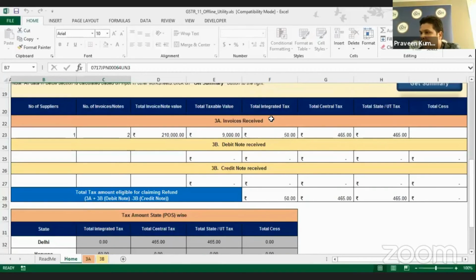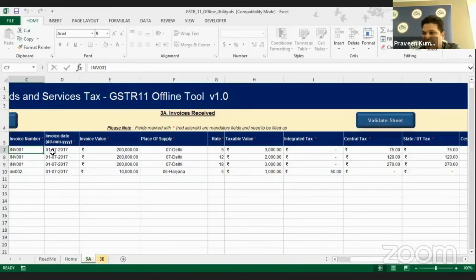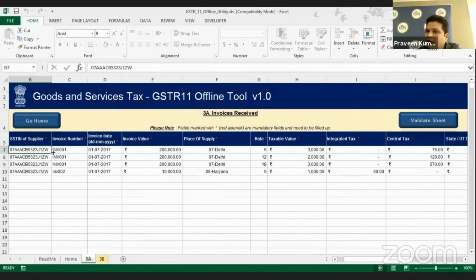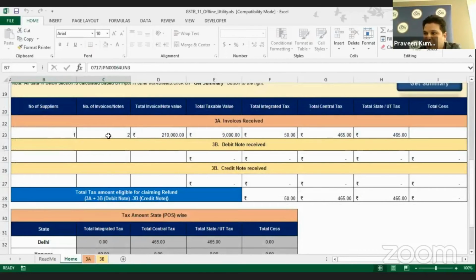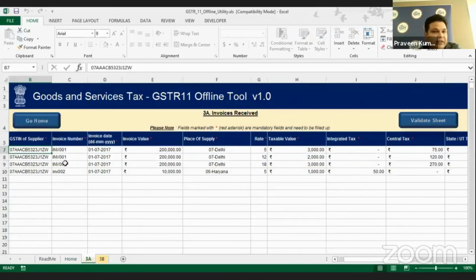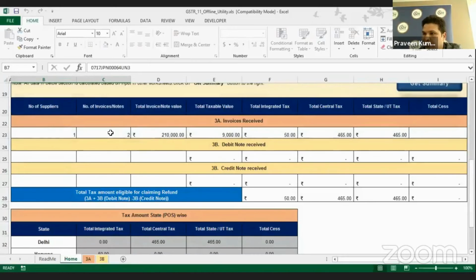The total number of suppliers is treated as 1, because the GSTIN used in this particular Excel sheet is all a single one. That's why the number of suppliers is 1. The number of invoices is 2. That's why I told you that we have 3 entries, but the auto calculation in the backend treats these 3 different line items with a single invoice as 1 invoice. Another one is this INV002, which you can see on my screen. That's why the number of invoices is 2.